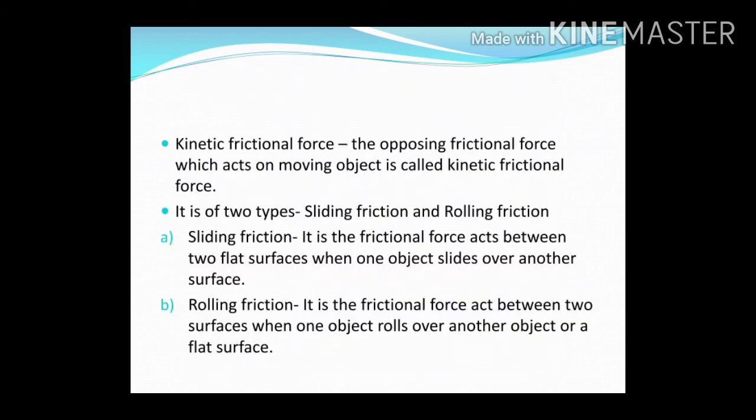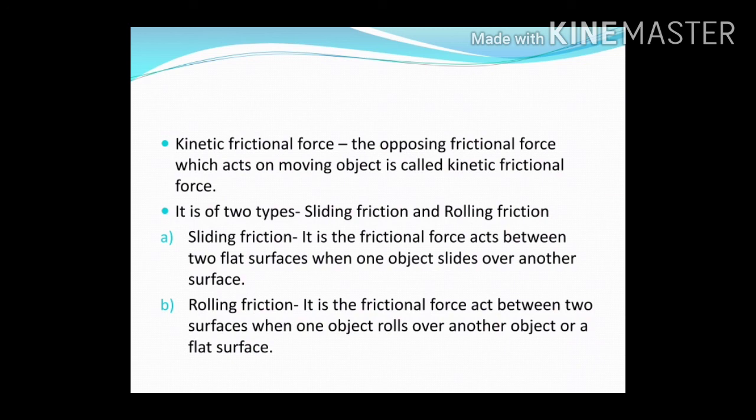Next we come to kinetic friction. Now we consider an example of a football rolling on a ground. The football comes to rest after moving some distance. Why? This is due to the friction between the ball and the ground. So the frictional force between two surfaces when there is a motion between them is kinetic friction.